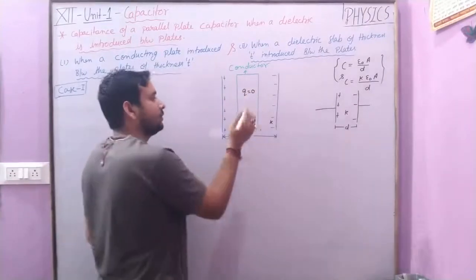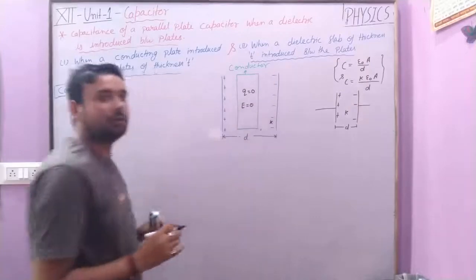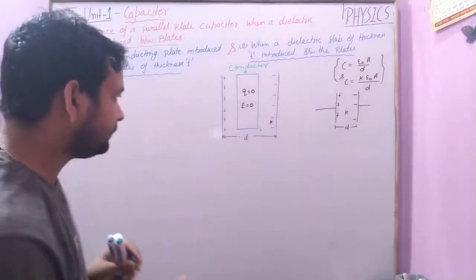If the Q is 0, therefore inside the plate the electric field is also 0. It is clear.